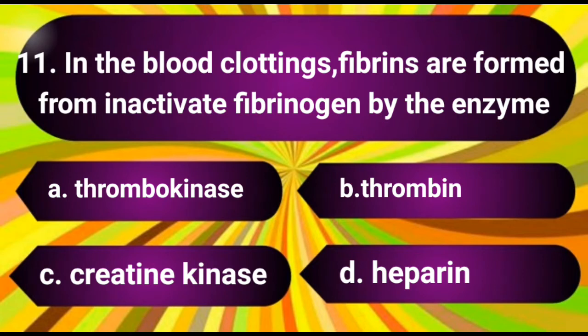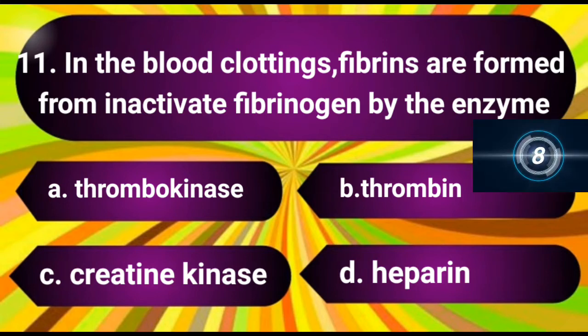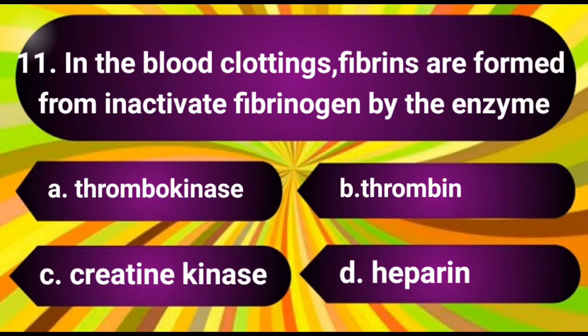Question number 11. In blood clotting, fibrin is formed from inactive fibrinogen by the enzyme. The options are A. Thrombokinase, B. Thrombin, C. Creatine kinase, D. Heparin. The answer is B. Thrombin.